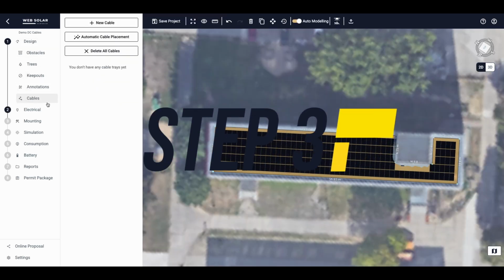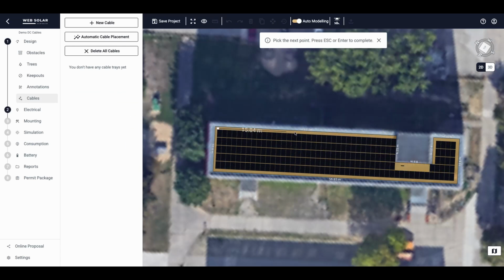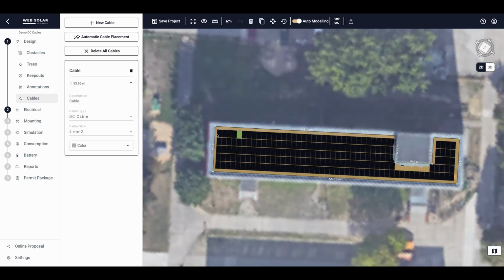Open the Cables panel. Next, you need to place the cable trench on the design. Click on New Cable and position the cable trench in the layout. You'll see that the cable trench aligns with the digital elevation model.